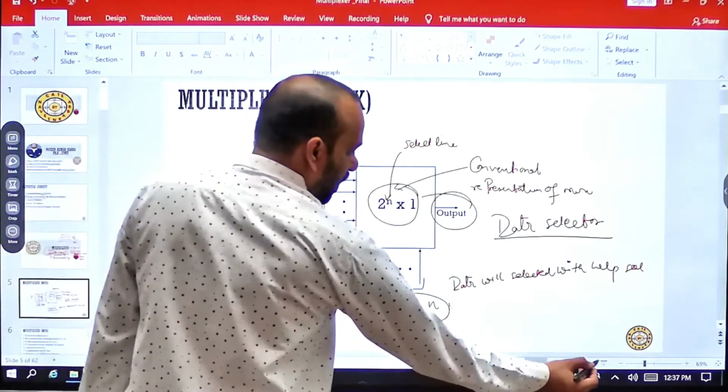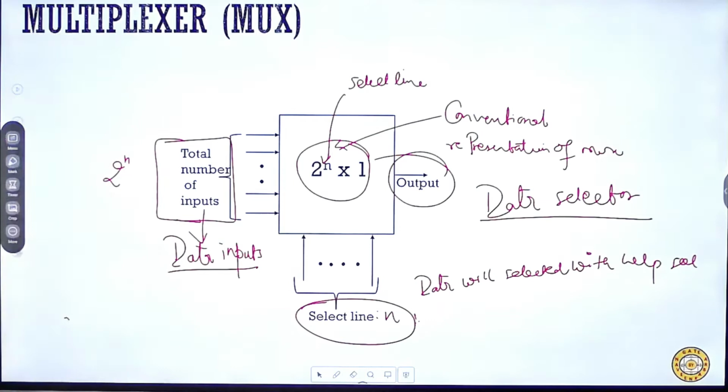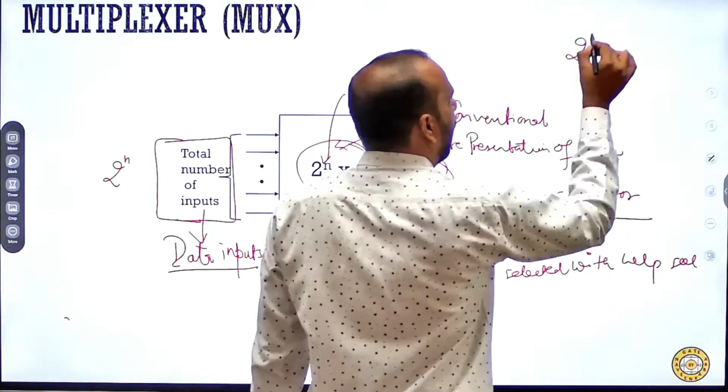Now the question arises: is there any other representation available for the multiplexer? Yes. Nowadays the examiners also use another convention to represent the multiplexer, and that convention is 2 to the power n cross n plus 1.